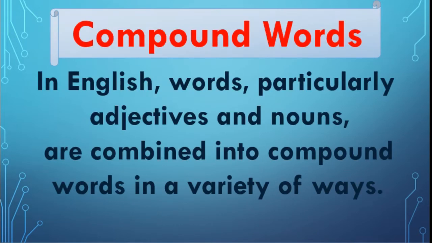Now, students, we will move to compound words. We will solve some questions on compound words. In English, words, particularly adjectives and nouns, are combined into compound words in a variety of ways. Compound words means there are 2 to 3 words, they combine together to make a new word.